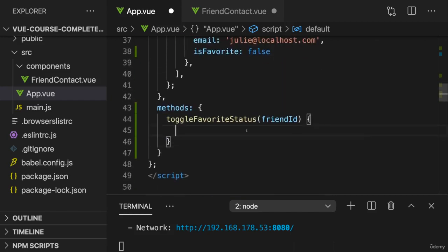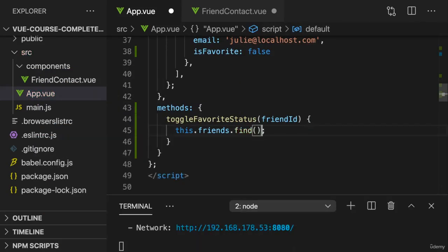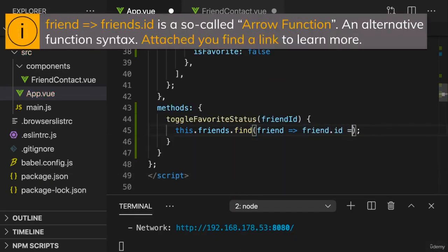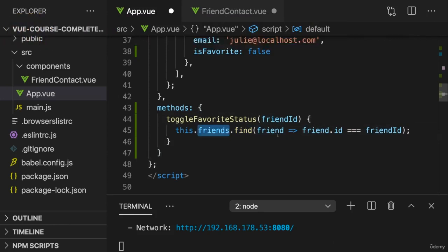So now we can reach out to our friends array and use the built-in find method which exists in JavaScript to find a friend where friend ID is equal to the friend ID we're getting here. And that's default JavaScript code for finding that friend object in the friends array where the ID property holds the same value as the friend ID argument we're getting here.